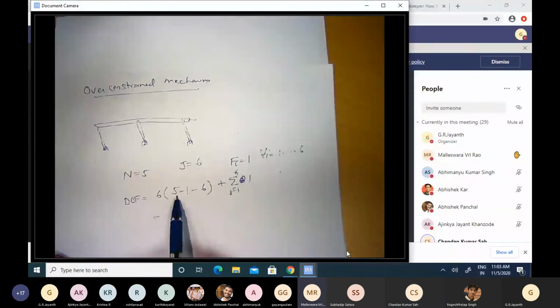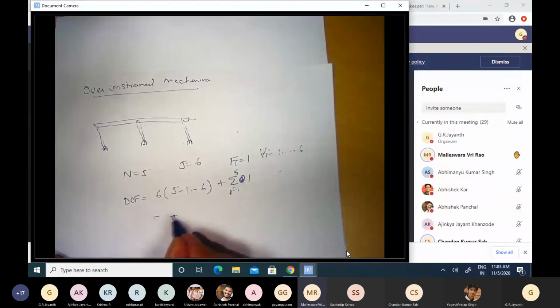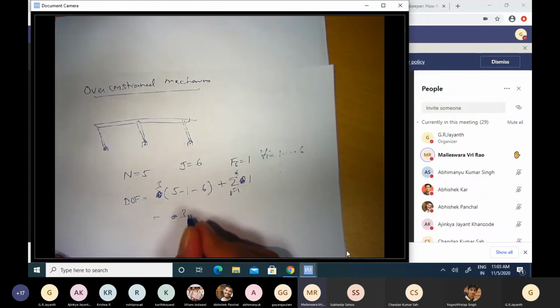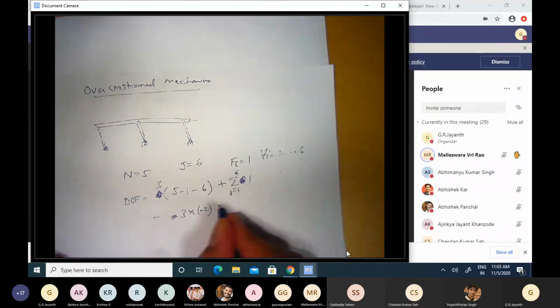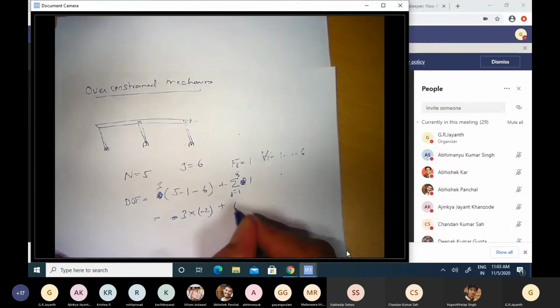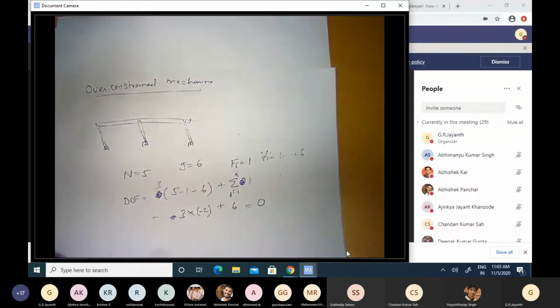N is 5, right? So this is a planar mechanism, so this is 3. Sorry, not 6. So this is 3 times (5 minus 1) minus 6, which is minus 2, plus this 6, which you get to be equal to 0. So it appears as though this has no degrees of freedom. I cannot move. This is a frame.